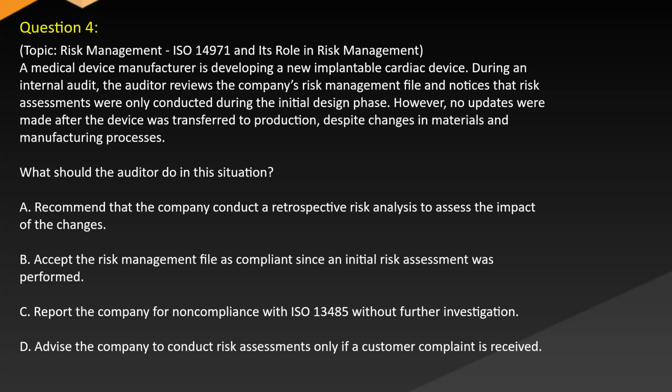However, no updates were made after the device was transferred to production, despite changes in materials and manufacturing processes. What should the auditor do in this situation? A. Recommend that the company conduct a retrospective risk analysis to assess the impact of the changes. B. Accept the risk management file as compliant since an initial risk assessment was performed. C. Report the company for non-compliance with ISO 13485 without further investigation. D. Advise the company to conduct risk assessments only if a customer complaint is received.